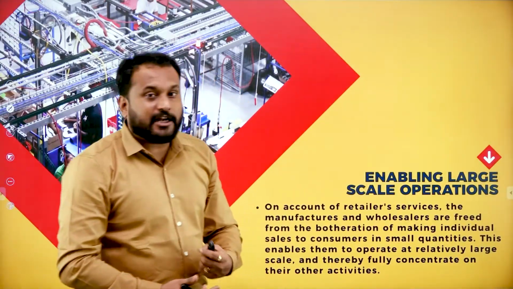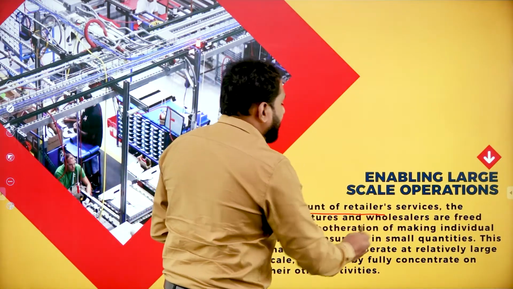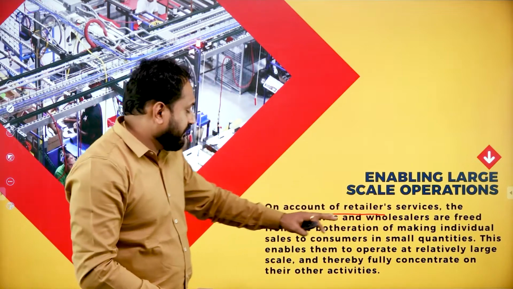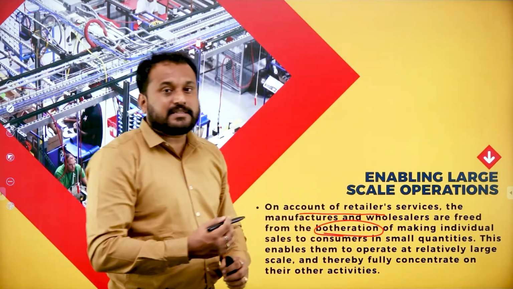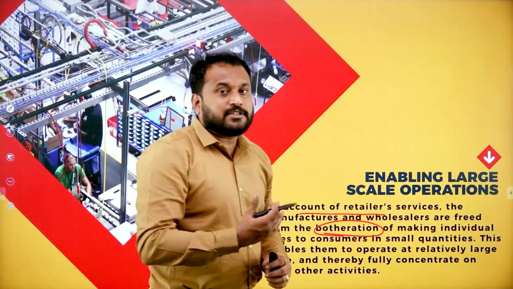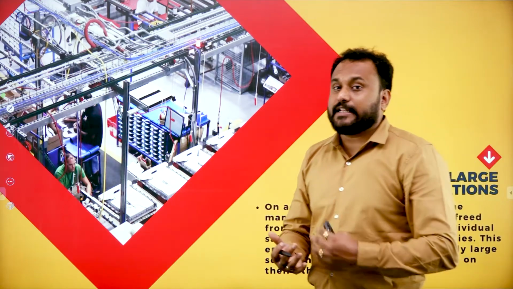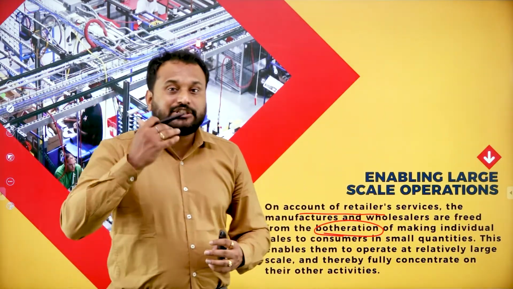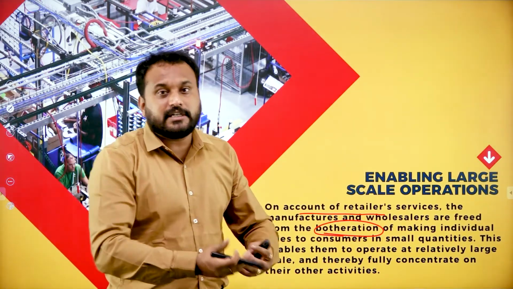Enabling large scale operation. On account of retailer service, the manufacturers and wholesalers are freed from the botheration. This is what you need to understand, that there is no tension at all for the wholesaler and the manufacturer, because everything is taken care of by the retailer. It's a hierarchical chain. Manufacturer shouldn't bother because there is somebody called wholesaler.